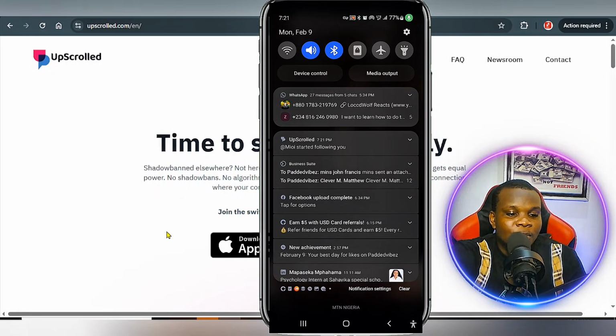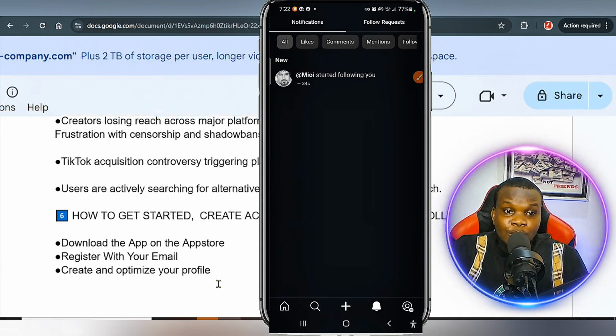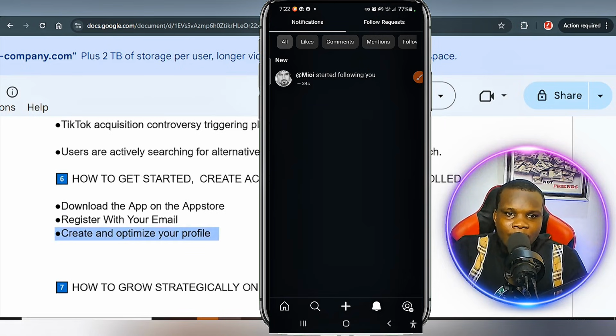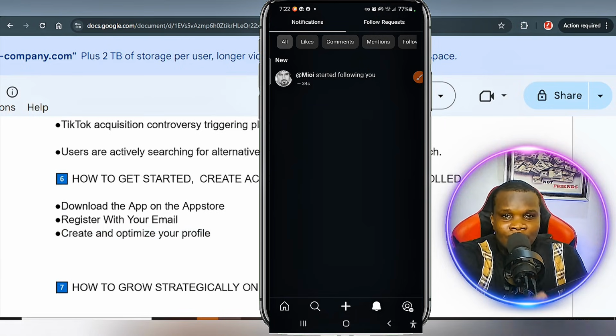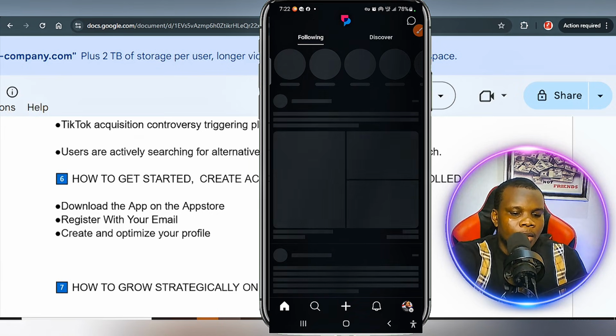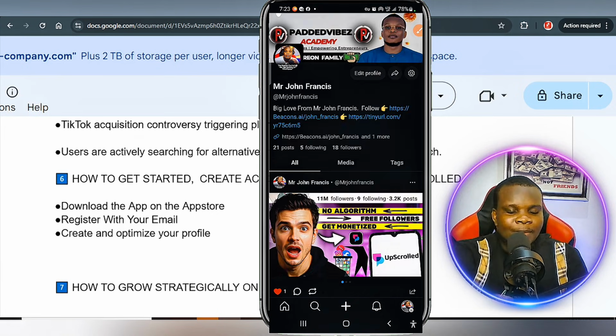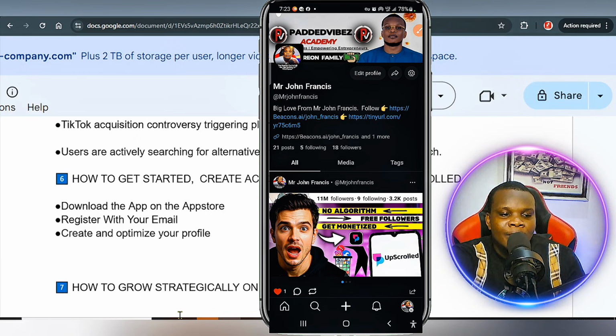You can see someone followed me right now, and the next thing you have to do is optimize your profile. So how do you optimize your profile? I'm going to log out right now and use the other account to show you. Okay, so I'm logged into the new account. This particular account, I've not really started doing anything. This is basically how you can optimize your profile. All you need to do is add your profile image, and also add a banner image right here.